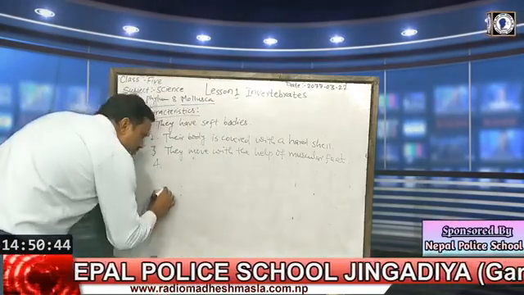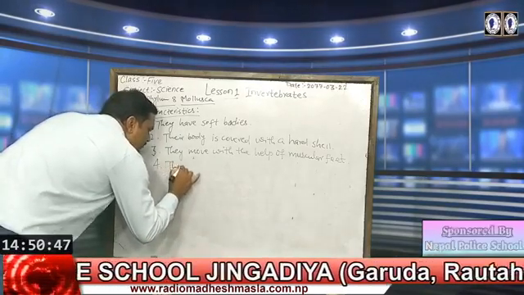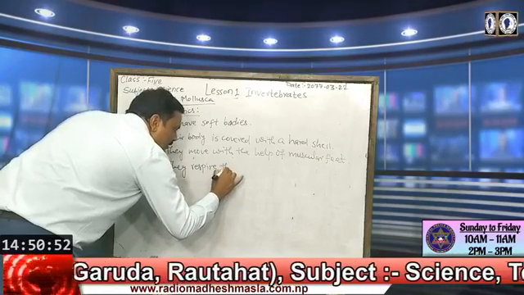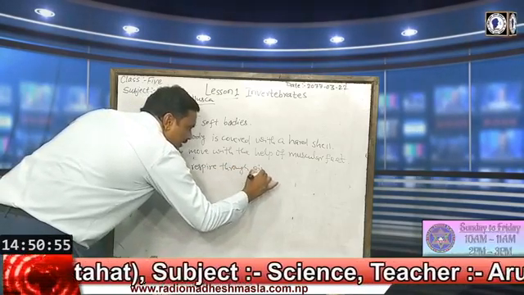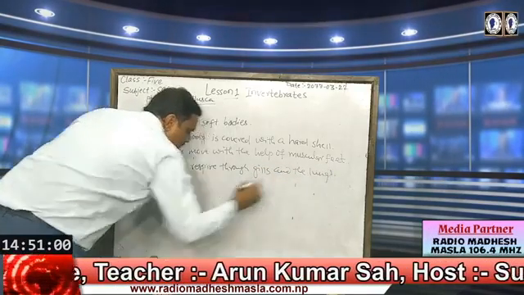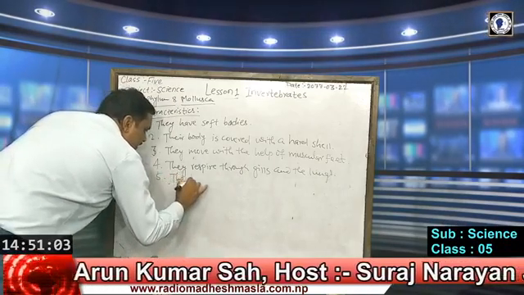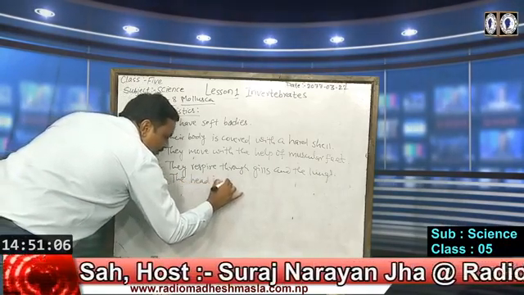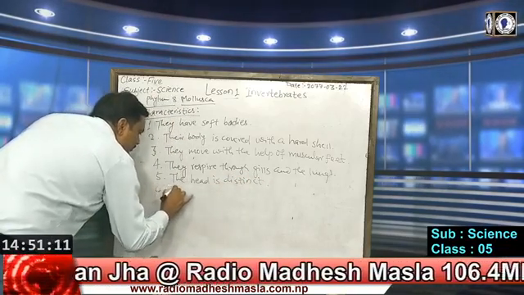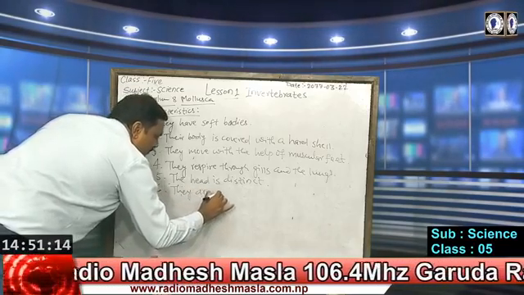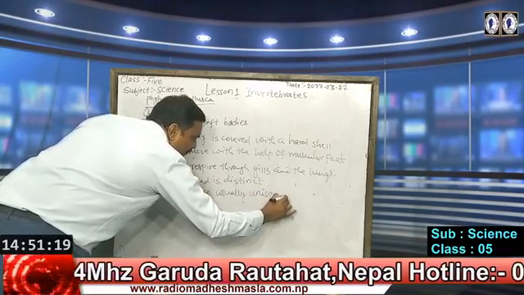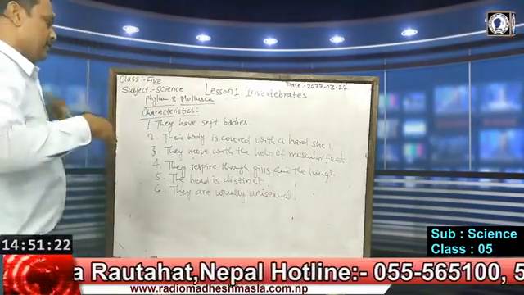Other characteristics, respiration through their gills and lungs. The head is distinct. They are usually unisexual, means either they are male or female.